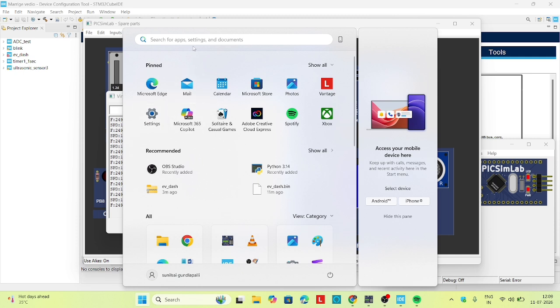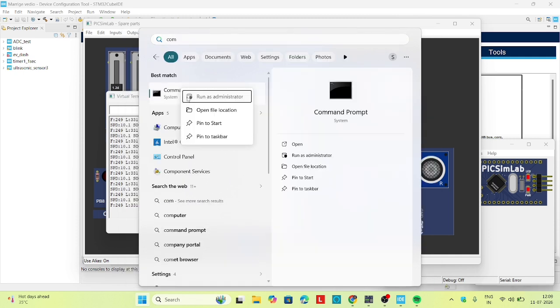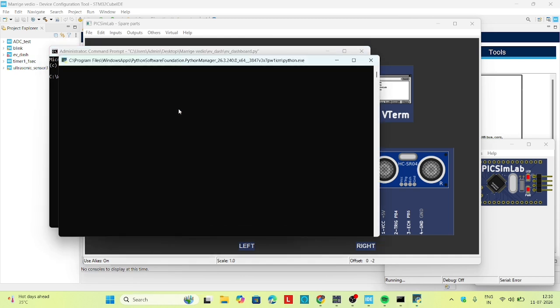For that, we need to open the command window, run as administrator, and copy the file path of the Python code where we placed it and just enter it. So this will show the main dashboard of the vehicle parameters of this project.